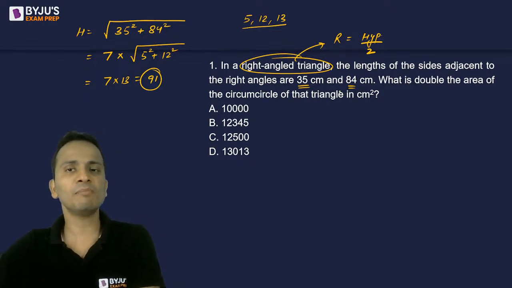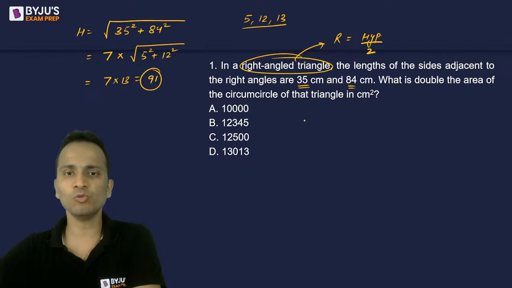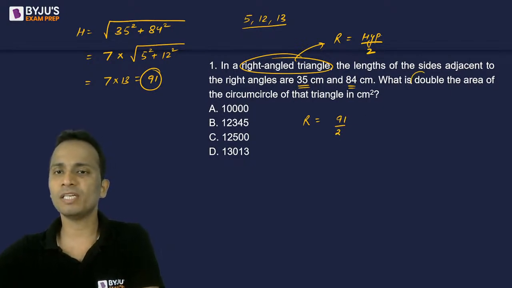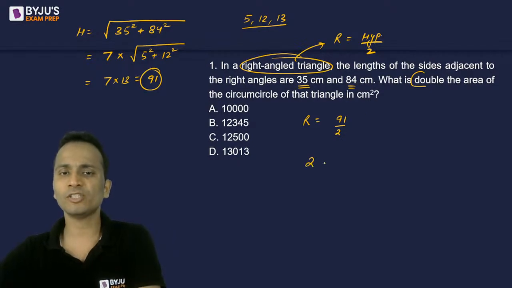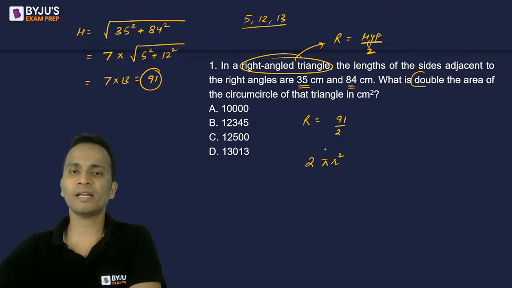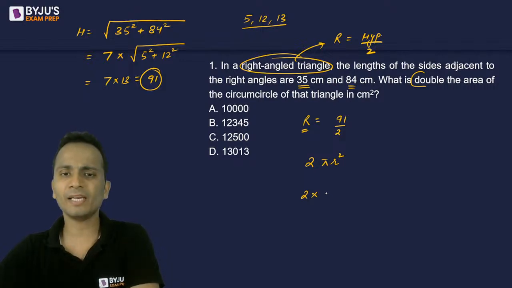We know that circumradius is equal to hypotenuse upon 2. So in this case, the value of circumradius will be equal to 91 divided by 2. Now we have to find out double the area of this circumcircle. So we have to find out twice of pi r square. Okay, right? So r here is this capital R, which is 91 upon 2. So 2 into pi is 22 upon 7 multiplied by capital R square. So this will be 91 upon 2 multiplied by 91 upon 2.